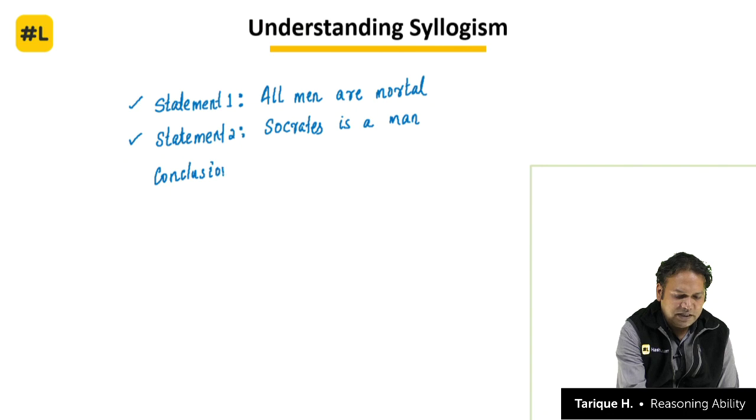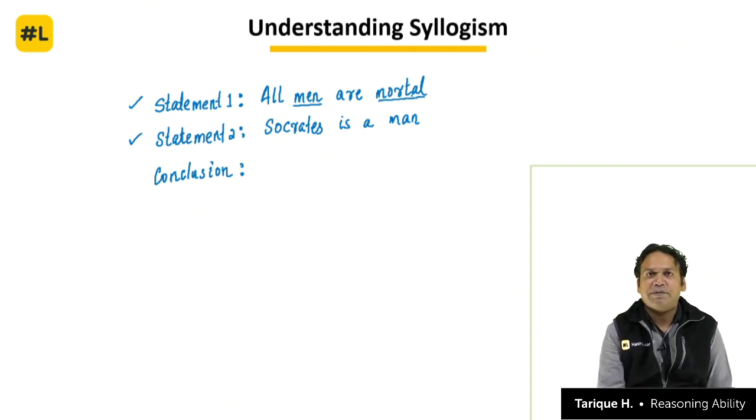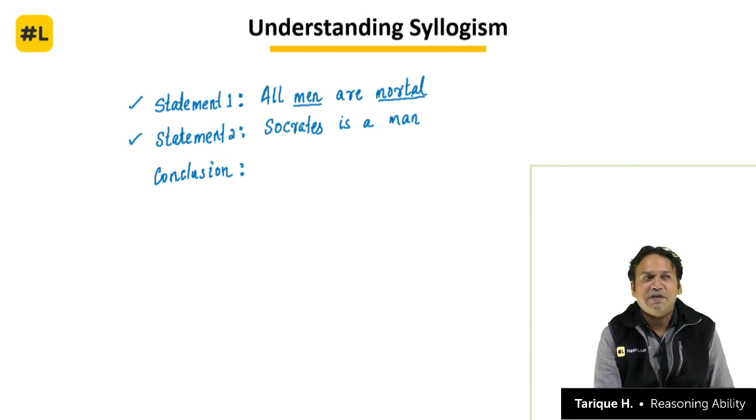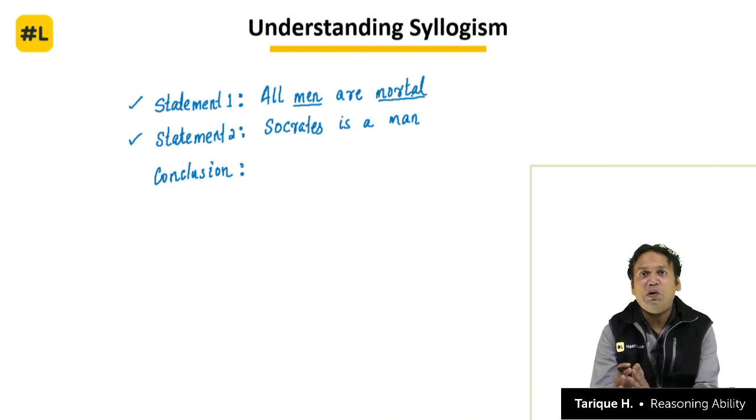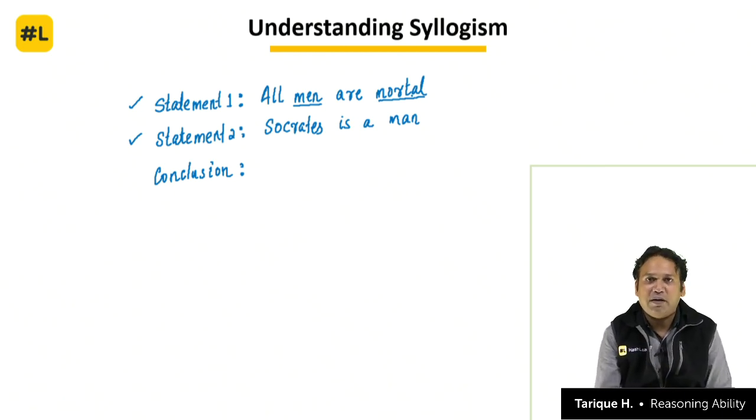The first statement says that anyone who belongs to the set of men must belong to the set of those who are mortal, right. So understand this first statement. It says anyone who belongs to the set of men must also belong to the set of those who are mortal.